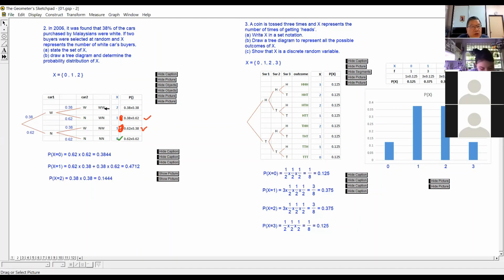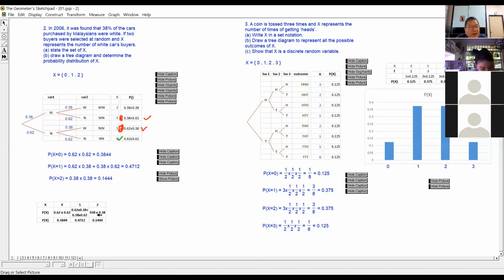Last one, I want the probability of X equals to 2. 2 means 2 white, so it's 0.38 times 0.38, which is 0.1444. Now if you want to find the total probability, you add up these three numbers: 0.3844, 0.4712, 0.1444. You will get 1. The total probability is 1.